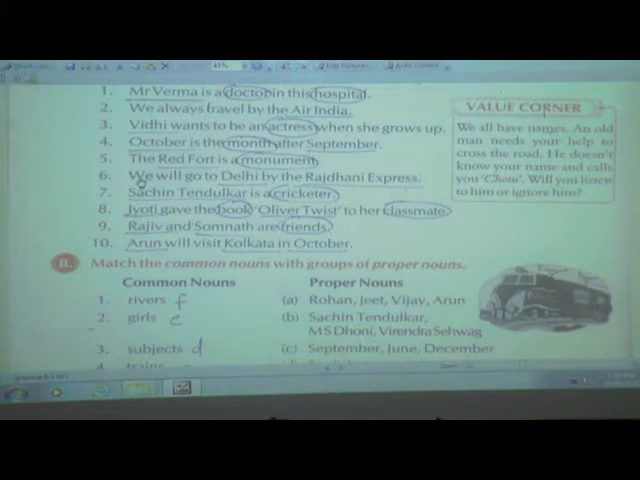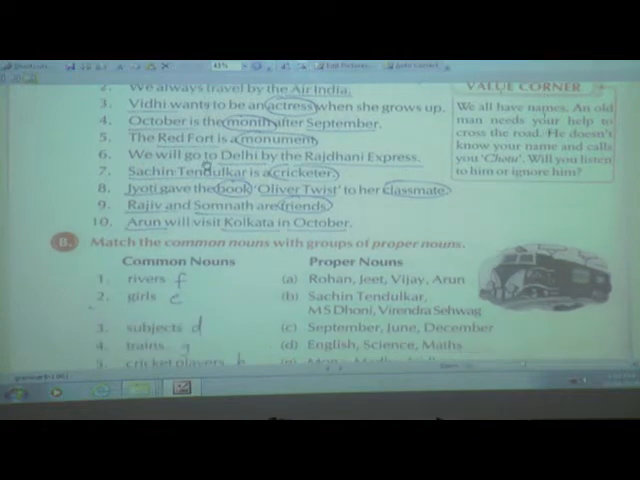Next, we will go to Delhi by the Rajdhani Express. Now Delhi is the proper noun because it is the name of one place. So you are going to underline it. It is a special name of one place, and even Rajdhani Express is also the name of one train, and train is a common noun. The special name for the train is Rajdhani Express. So Delhi and Rajdhani Express you are going to underline.